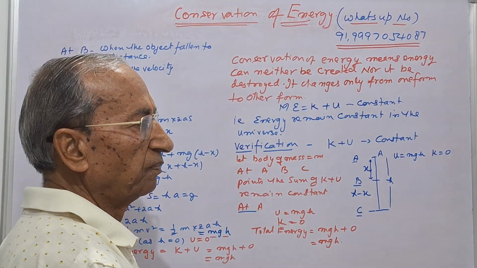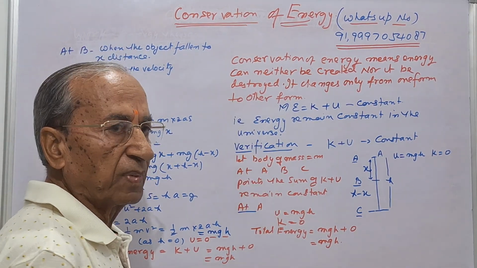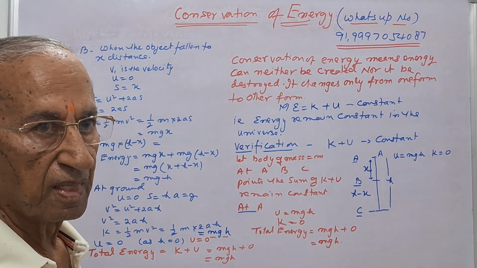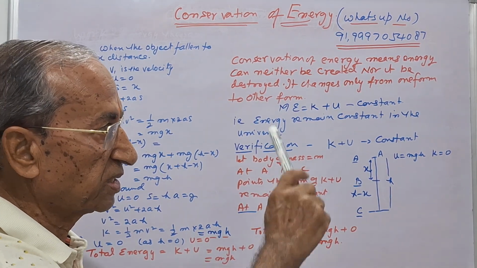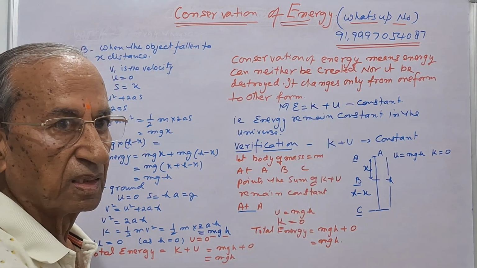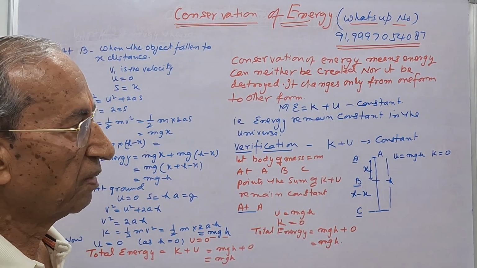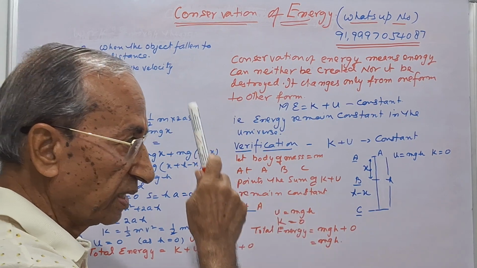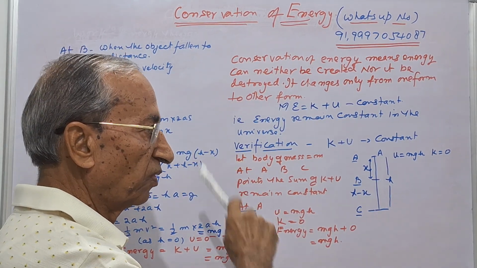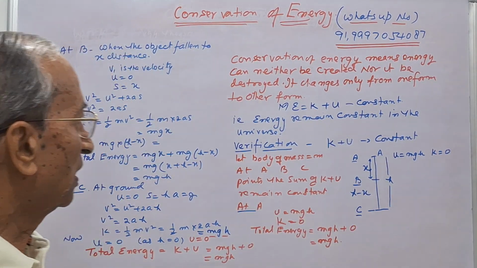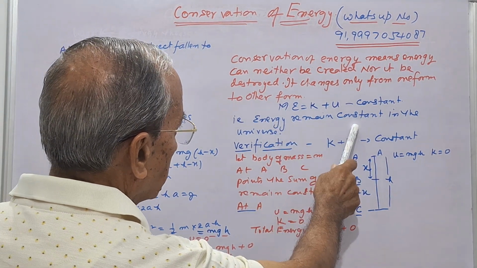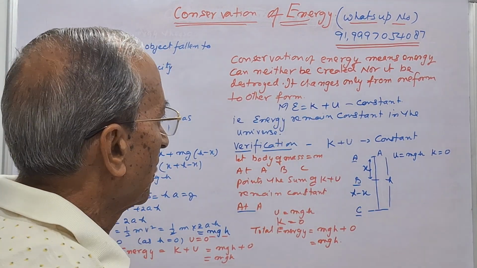For example, when electrical energy is passed in a bulb, it gives light, but some of the energy is lost as heat. So here electric energy is converted to light energy, that is, energy is transferred from one form to another form, and the energy remains constant in the universe.